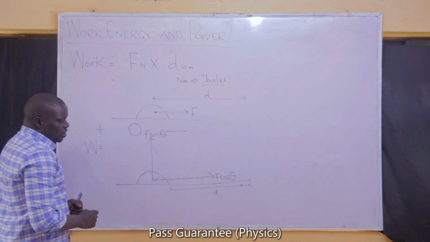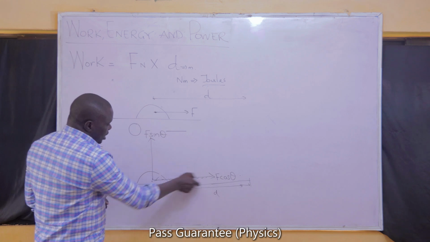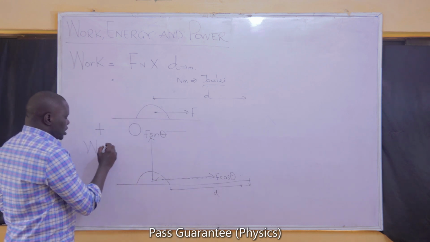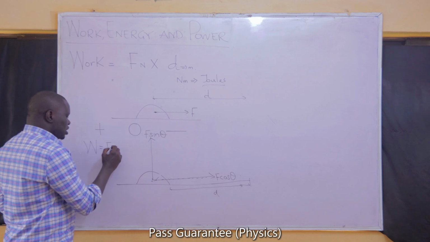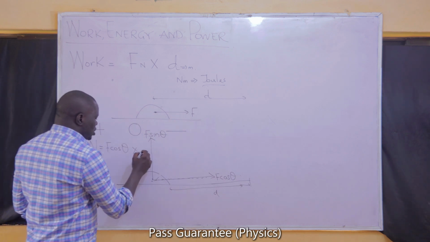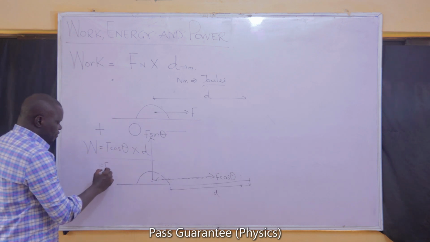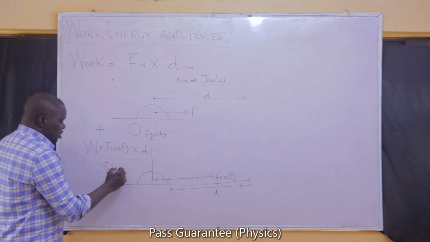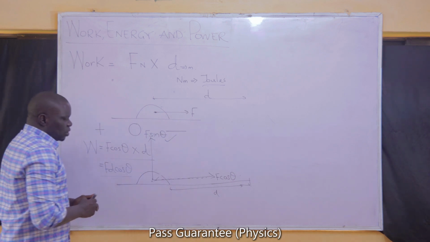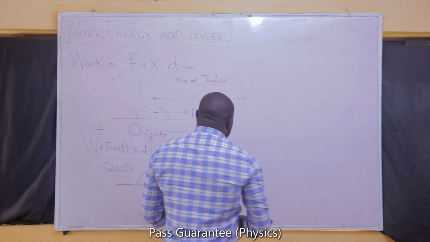If that is done, I can now see that of the two forces that I've been able to get, one is in the direction of the distance. So I can say that the work is force. The force in this case will be F cos theta multiplied by the distance, which is D. Good. Now, that should be FD cos theta. The question now is, what about F sine theta? Will F sine theta not have any work? Will it not create any work in this instance?